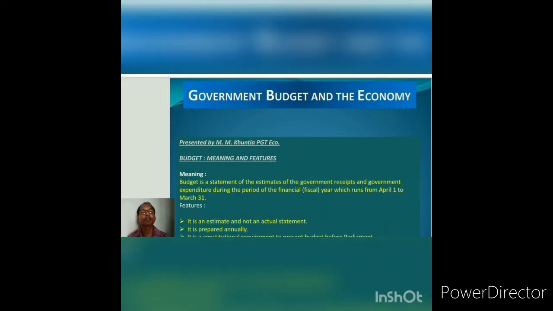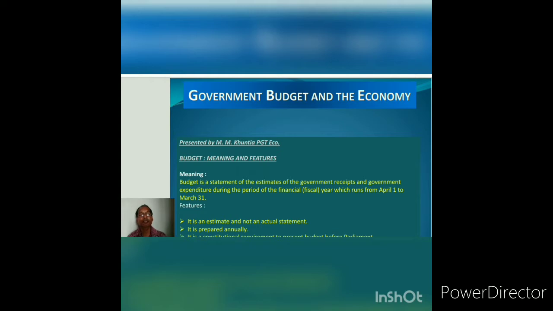Good morning, students, and today we will be discussing the chapter that is government budget and the economy. Now we are coming to the meaning of budget. Budget is a statement of estimates of government receipts and government expenditure during the period of a financial year, or you say fiscal year, which runs from 1st April to 31st March.